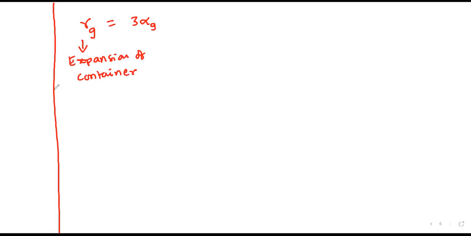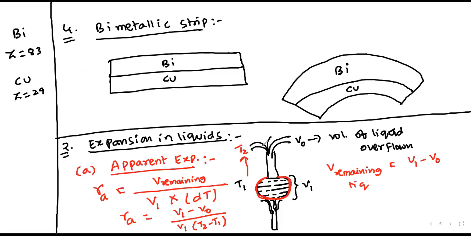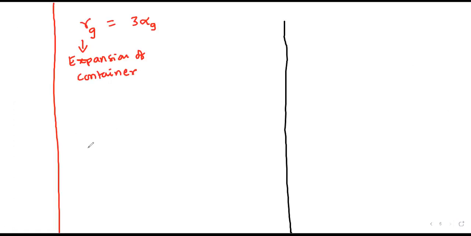Now we have another expansion. The remaining liquid, upon increasing the temperature, will increase to V2.